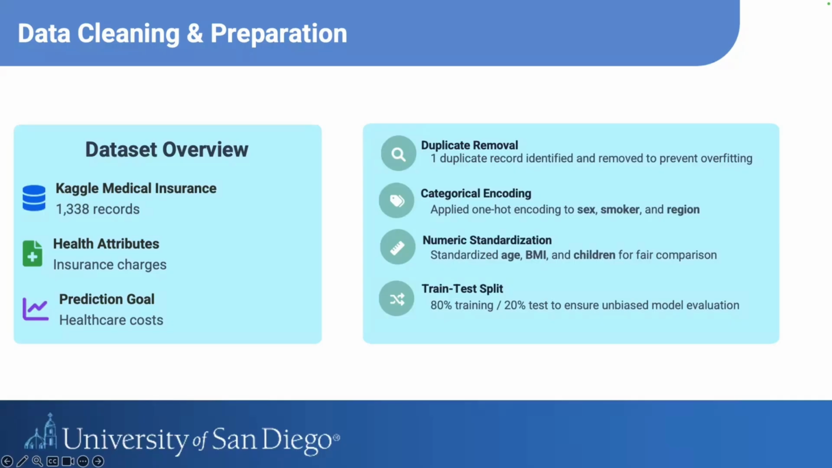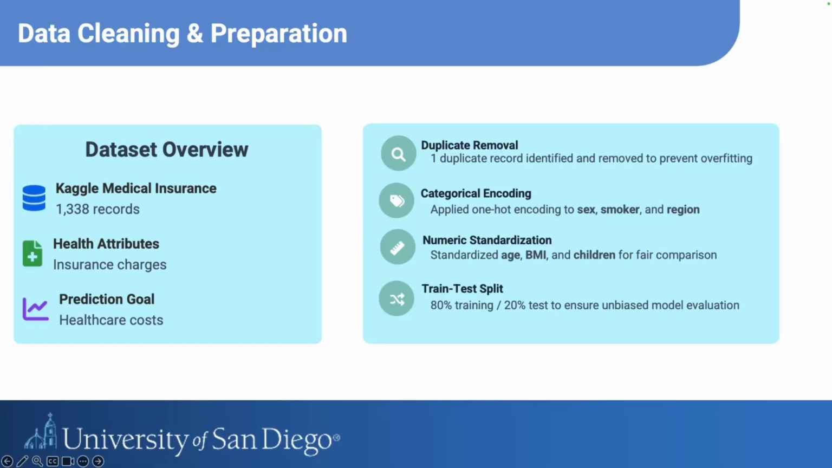Our dataset came from Kaggle and includes 1,338 samples. Even though it looks clean at first glance, we still performed validation to make sure that there were no missing values and no data type errors. In the end, we found one duplicate record and removed it, because sometimes duplicates can bias the model or lead to overfitting, especially when the dataset is small.